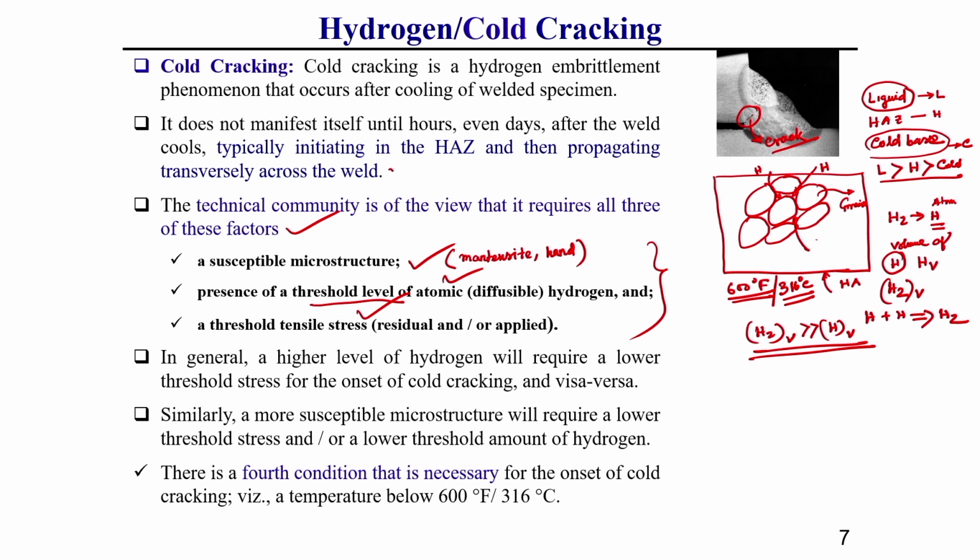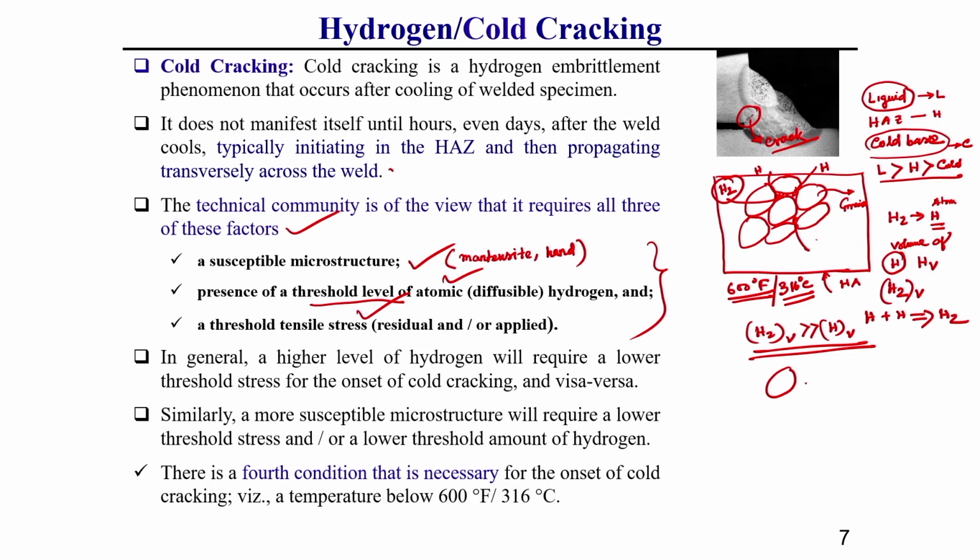Due to this volume difference, once hydrogen molecules start forming in the grain spacing zone after cooling, the volume increases, and it creates tremendous pressure, huge pressure, on the grain spacing zone.